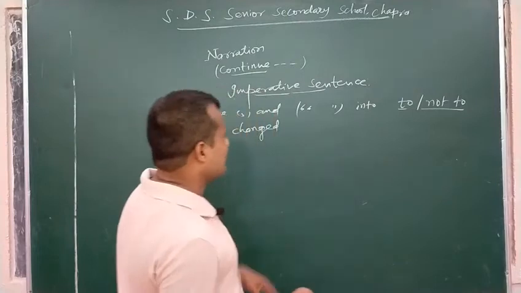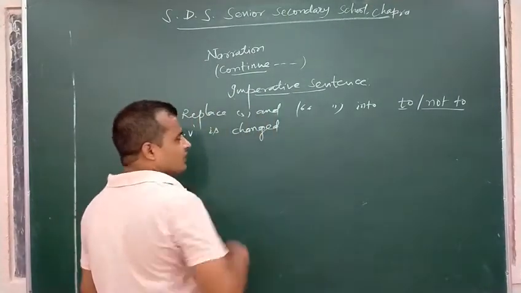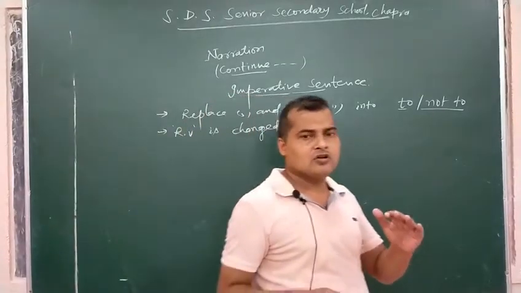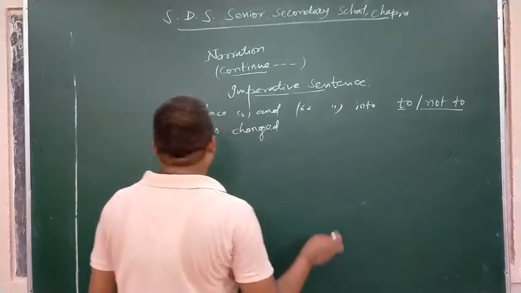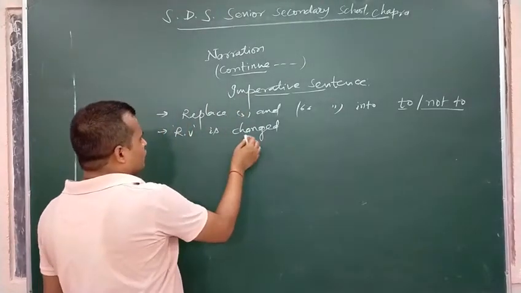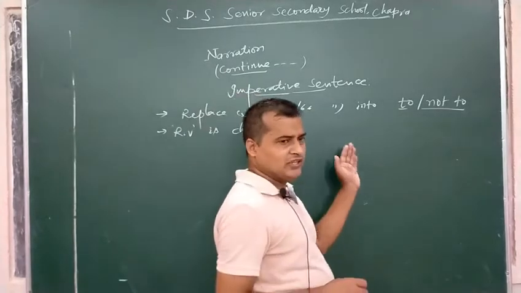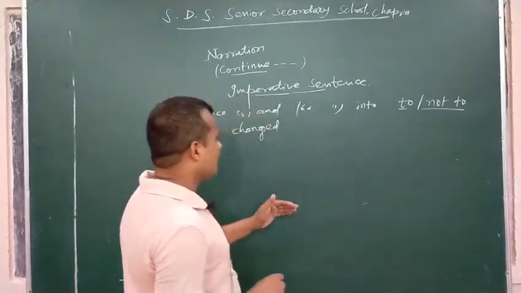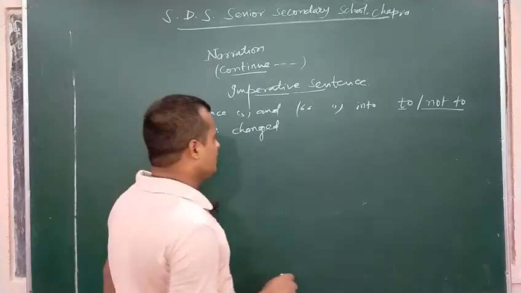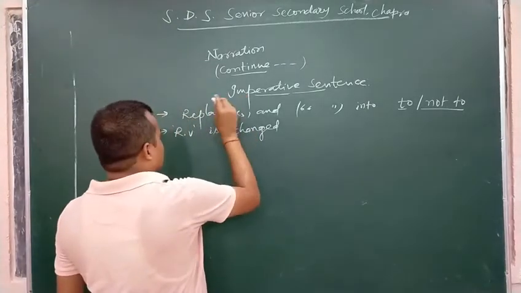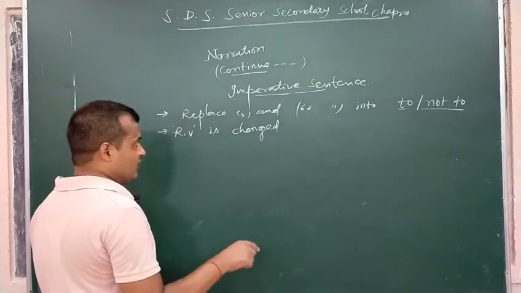So these types of sentences may be asked while changing a conversation or a dialogue from direct to indirect. Such types of questions may be asked. So this is the third one which I have to discuss. Already we have discussed assertive sentences and interrogative sentences. I have written something on how to change an imperative sentence from direct to indirect.